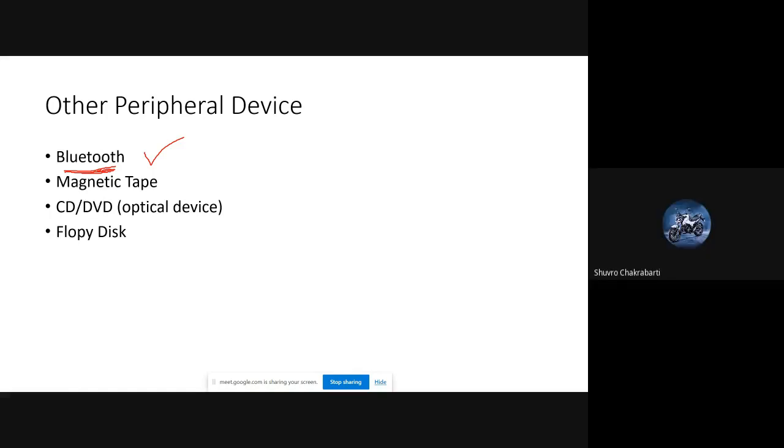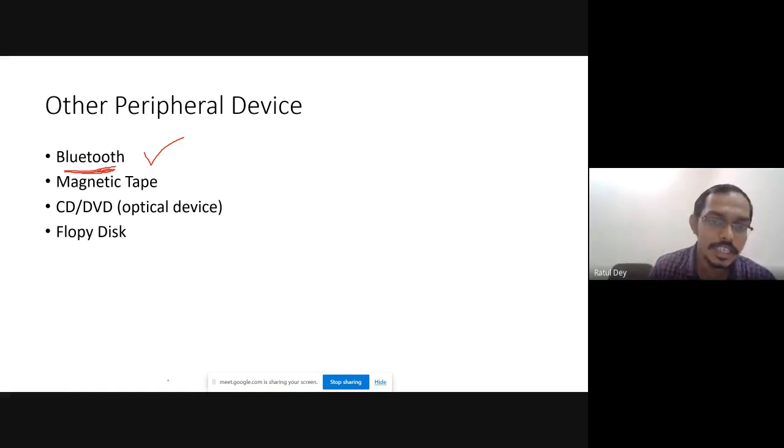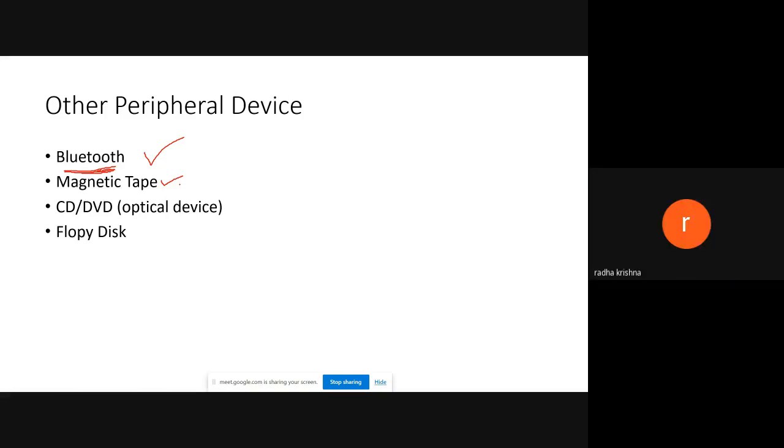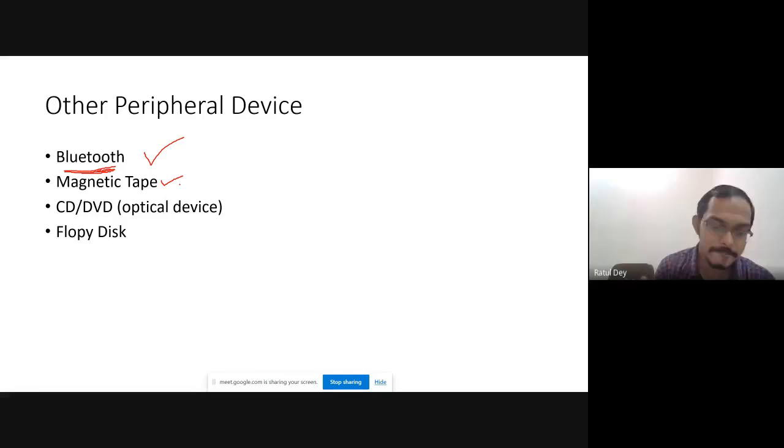Okay, now the next is the magnetic tape. Can anyone say what the magnetic tape is? Maybe it is not used in today's daily life. You may remember a few years back, the reel audio. Magnetic tape is used for recording music and computer data. Yes, the cassette is used for recording. A few years ago, we were using some devices.